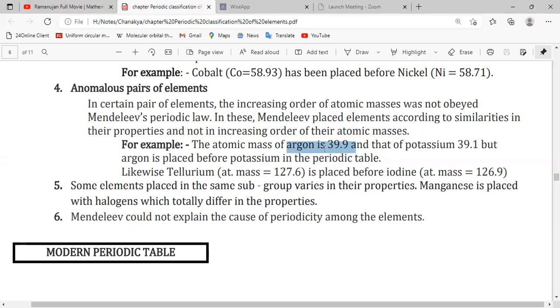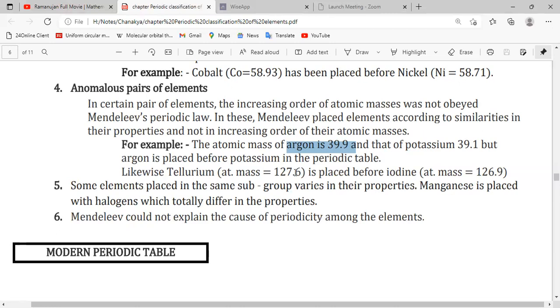See here, argon must be placed after potassium. Is it or not? But he placed argon, having a higher atomic mass, before the potassium having atomic mass 39.1, which is less than the argon. Is it or not? So yes, sir. According to his law, argon must be placed after the potassium. But he didn't do that. He arranged argon before the potassium.